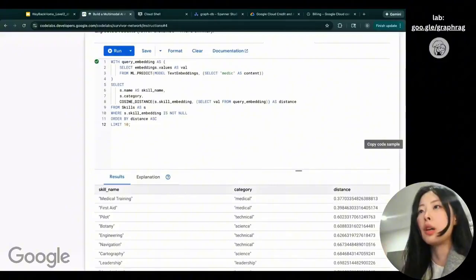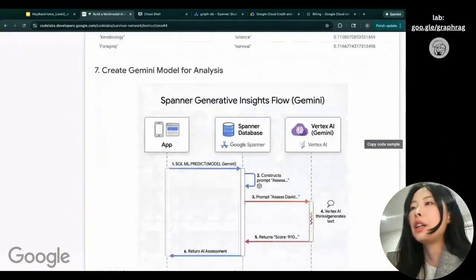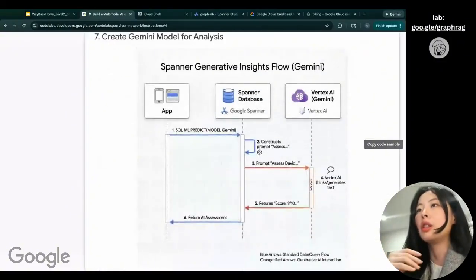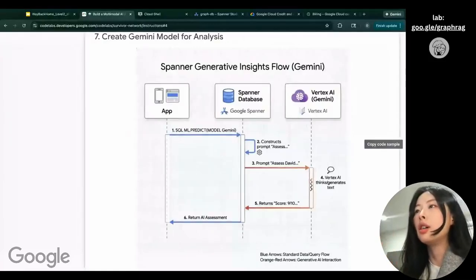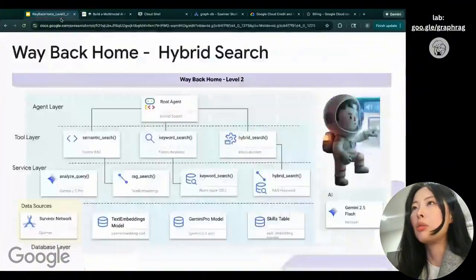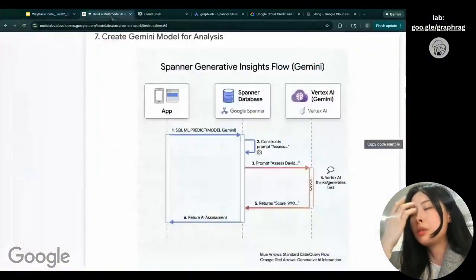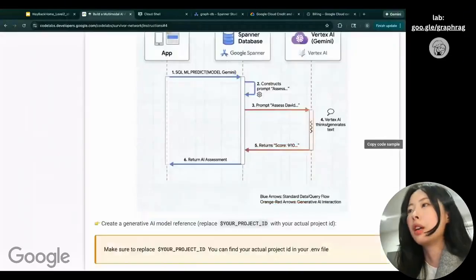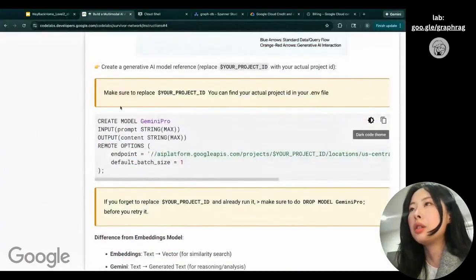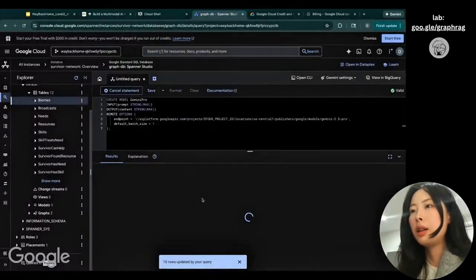What's next is we want to create a Gemini model for analyzing. We want to use the Gemini model directly in Spanner Studio. Just like we said earlier, we want to use the Gemini Pro model here. Similarly, we use ML.PREDICT to directly use the Gemini model. This is what we want to do: we want to copy this and paste it.